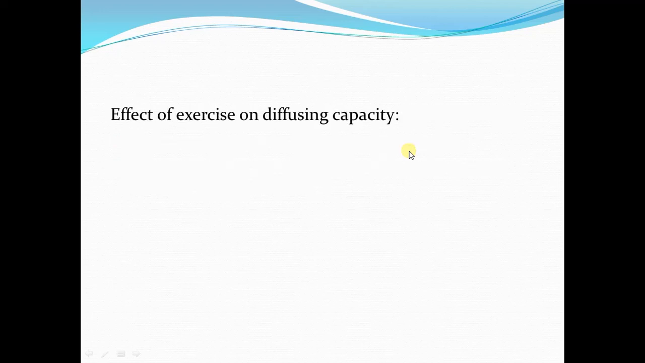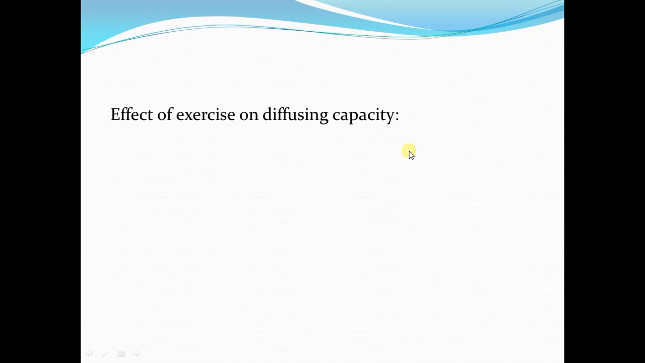Now, exercise has an effect on the diffusing capacity. During exercise, the diffusing capacity of the respiratory membrane is increased not only for oxygen but also for carbon dioxide. During exercise, the diffusing capacity of oxygen is increased from a value of 21 ml per minute per millimeter of mercury to 65 ml per minute per millimeter of mercury.